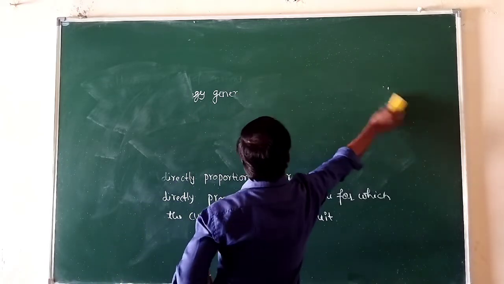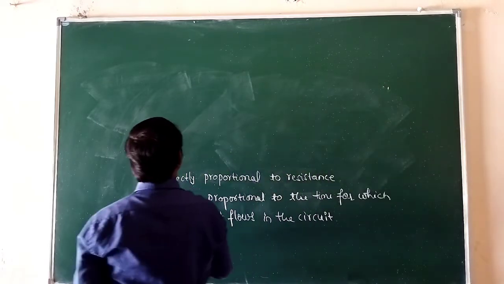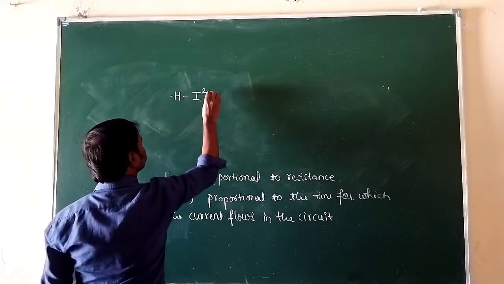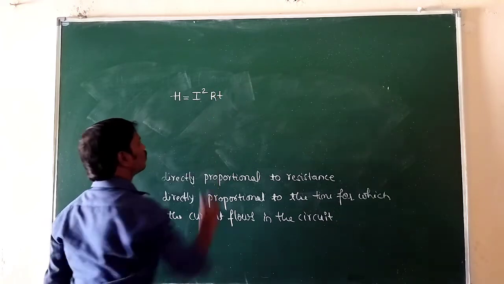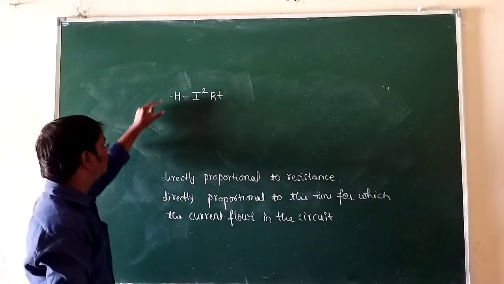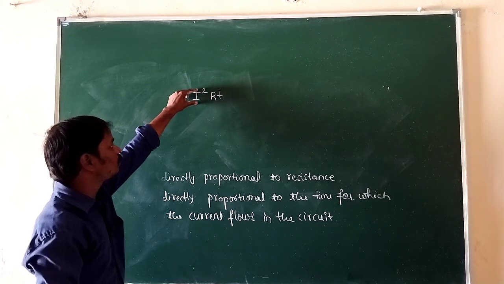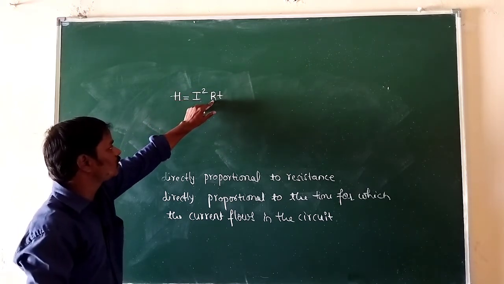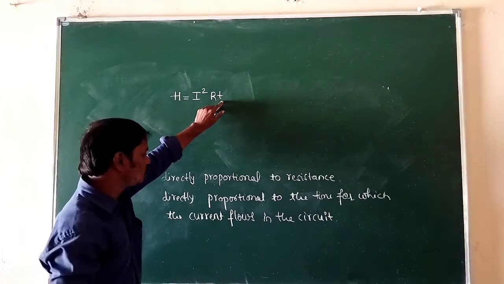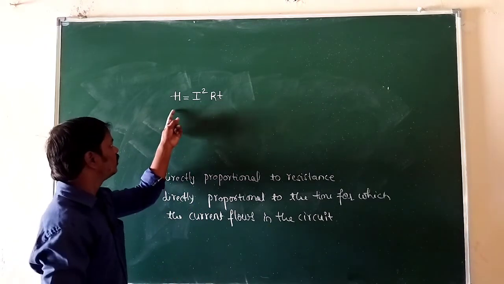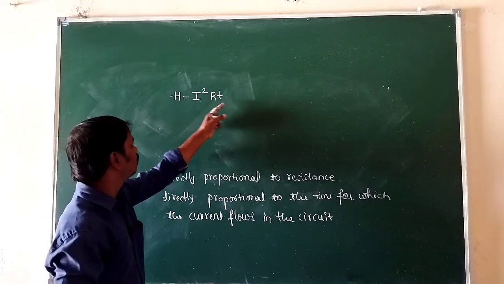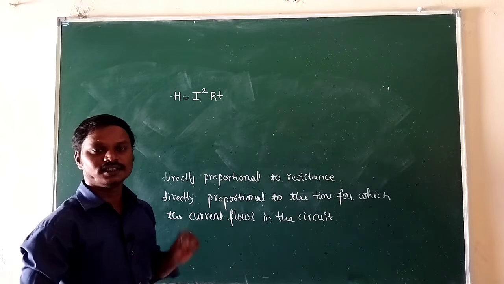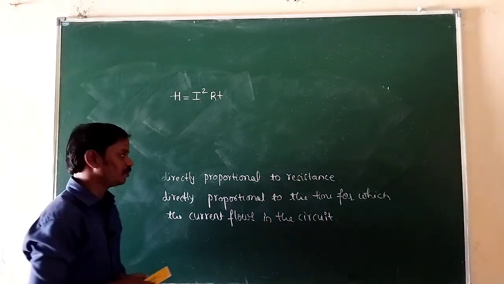So that is H is equal to I square R into T. Already I said that the heat energy is directly proportional to the square of the strength of the current in the circuit and the resistance, and the time for which the current flows in the circuit, means H is equal to I square into R into T. What is H? H is nothing but the heat energy generated in the circuit.